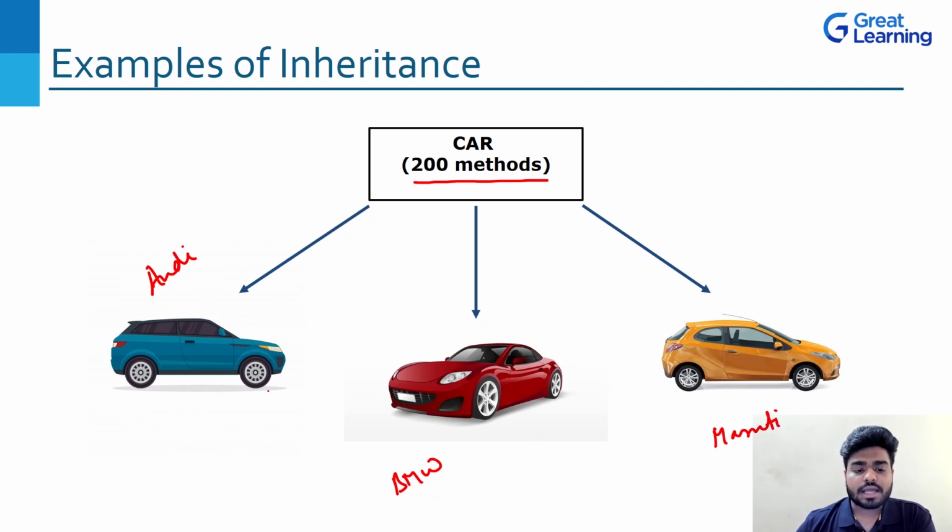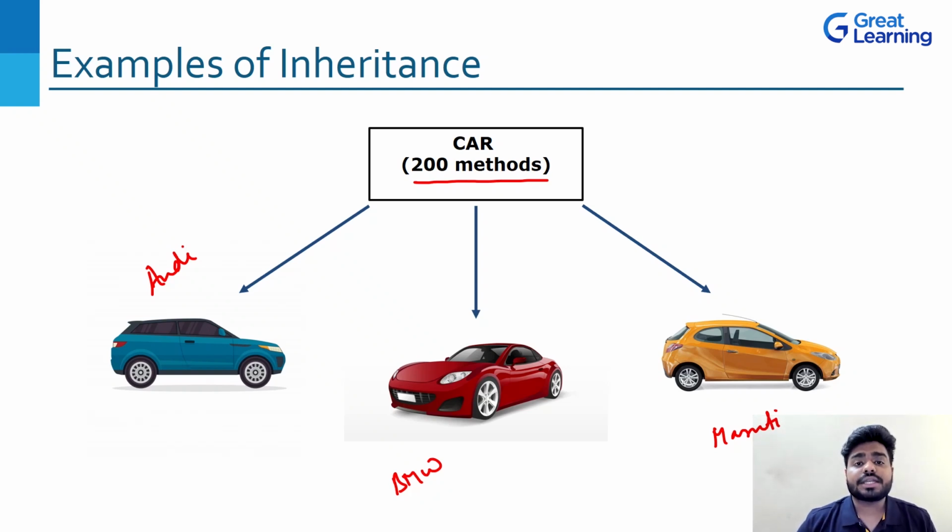Now, all these cars, Audi, BMW and Maruti, will have the same 200 methods. They will have the same amount of wheels. They will have the same engine, maybe an upgraded one, or they'll have headlights. They will have a steering wheel, right? So they have all the 200 methods. It's just that the appearance and the name is different.